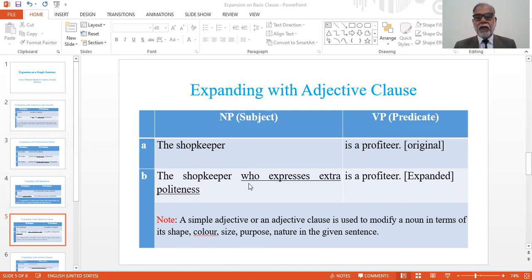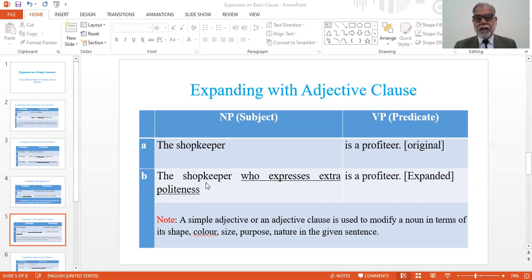The shopkeeper who expresses extra politeness is a profiteer. Look, we have added a relative clause which tells us about the behavior of the shopkeeper, not only the behavior, but also the personality of the shopkeeper.